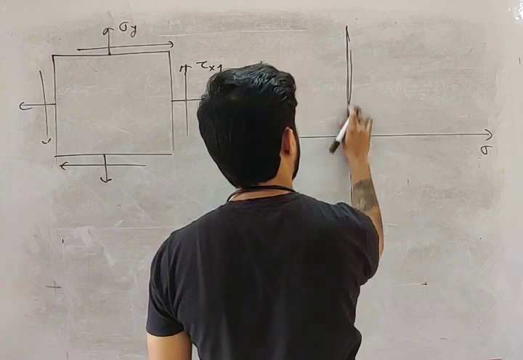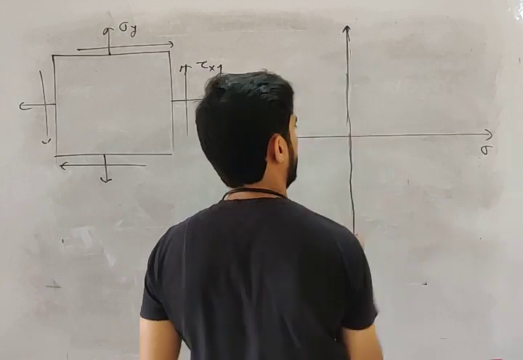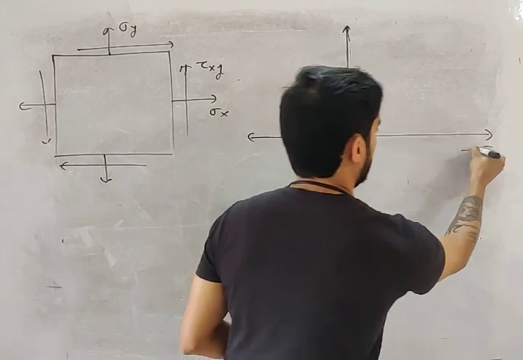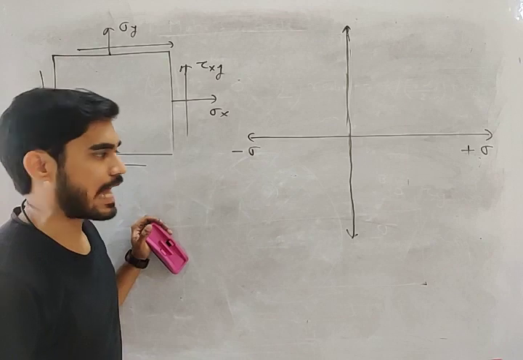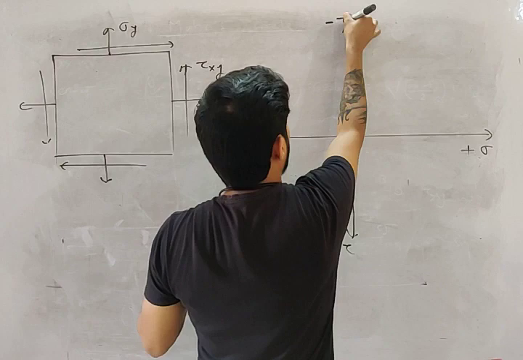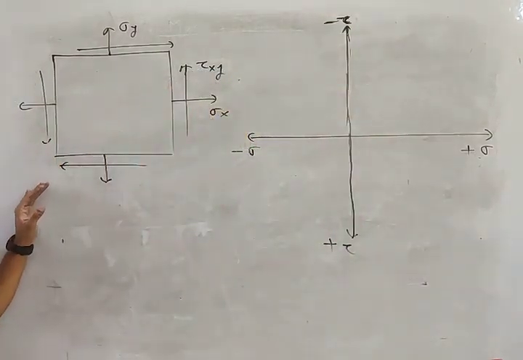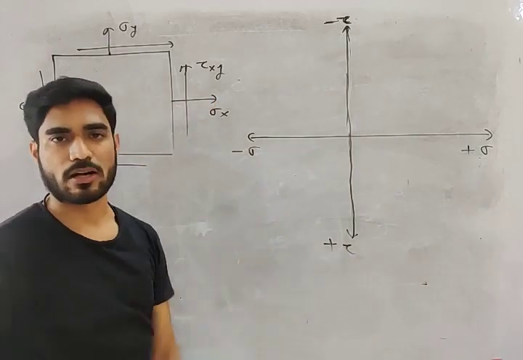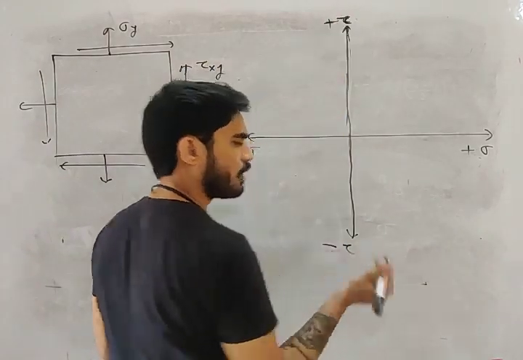Now here, my friend, you have to understand one thing. The sigma axis is your x axis and the tau axis is your y axis. Plus sigma will be here, minus sigma will be here. But for the tau axis, plus tau you should take here and minus tau here. If you are wondering why I am doing this, let me explain the logic. We have an analytical method to calculate tau and a Mohr circle method to calculate tau. If you consider plus tau here and minus tau here, then what will happen?